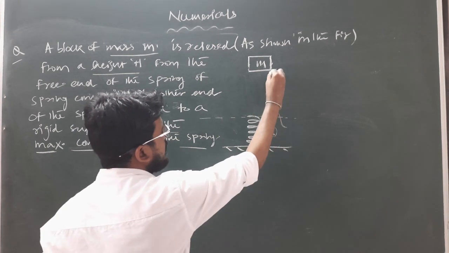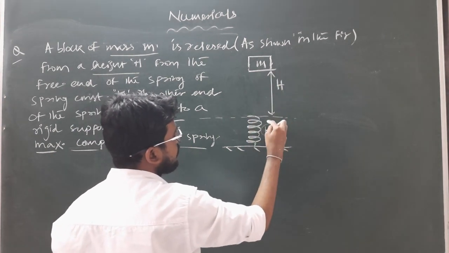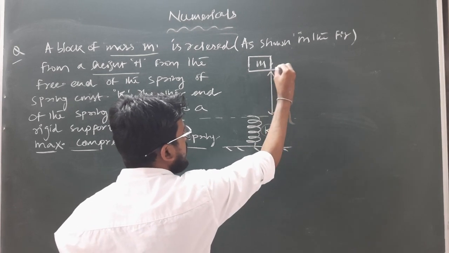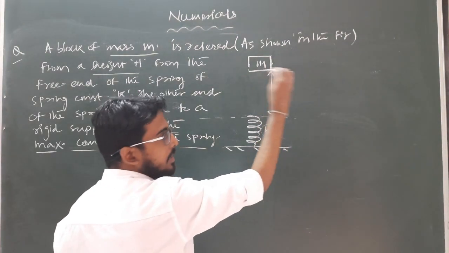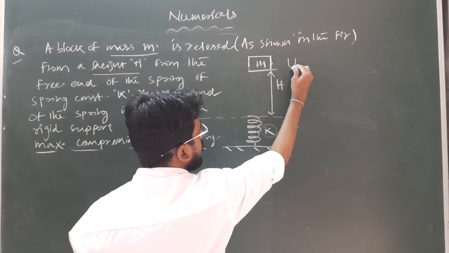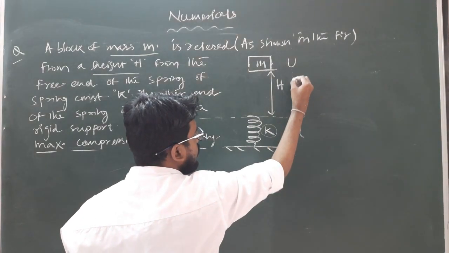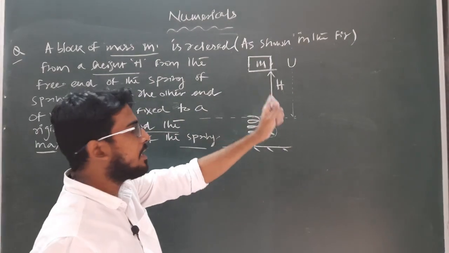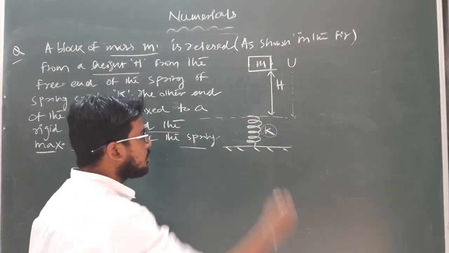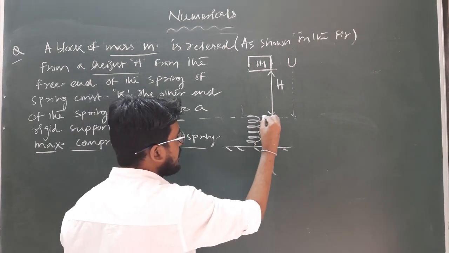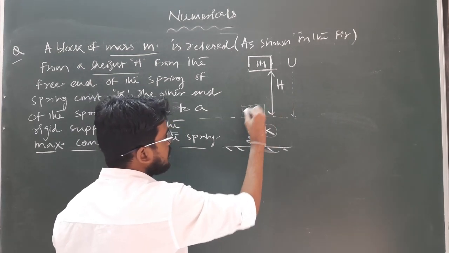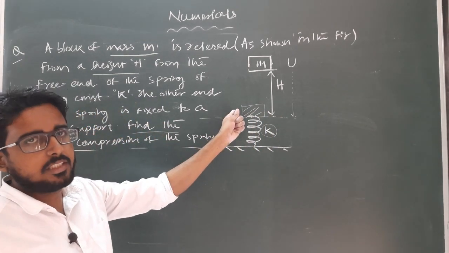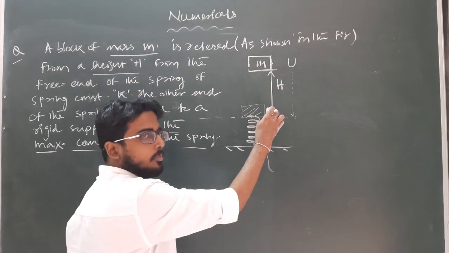So this is the height of the block from this end of the spring. When the block is released, it's initially at rest and has some potential energy, let it be U. When it starts moving, due to the gravitational force its potential energy starts decreasing and its kinetic energy starts increasing. When it reaches the free end of the spring, it will not remain at this position because it already has a certain velocity.